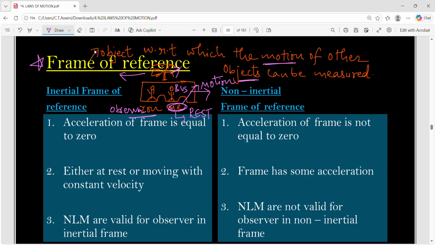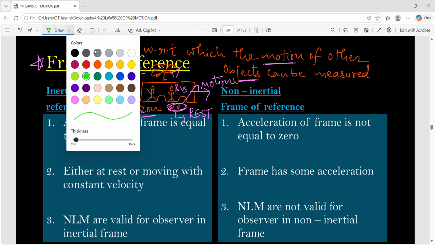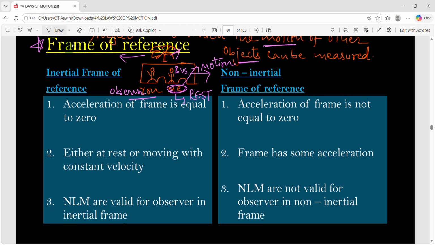Fine. So there are two categories of frames of reference, and this is important to understand. Inertial frame of reference and non-inertial frame of reference. What is this inertial frame of reference? Any frame which is at rest. That means this is not moving. Example, you can take the tree. Tree is not moving. So it's an inertial frame of reference.